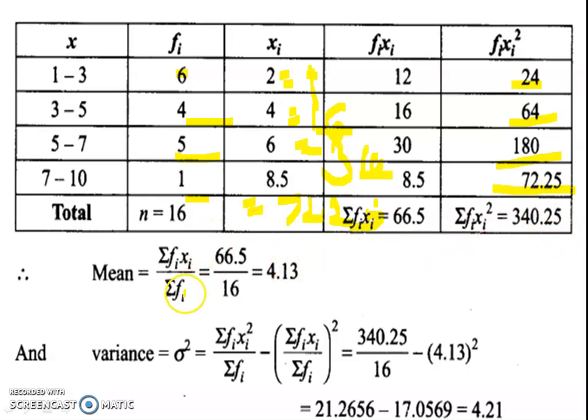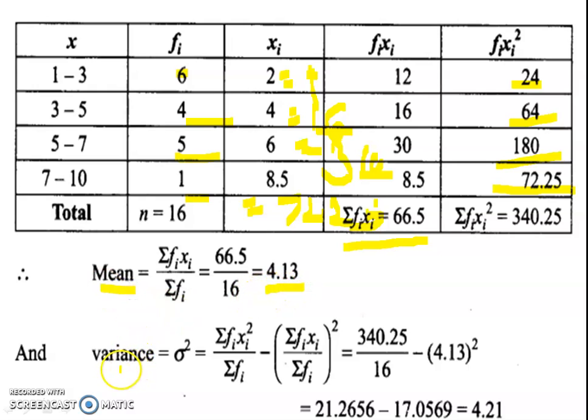So we need that, it is an important formula, that is mean. We always need it in variance and standard deviation. Mean is summation Fi xi upon summation Fi. 66.5 is our summation Fi xi, upon 16, that is summation Fi. So 66.5 divided by 16 is 4.13, which is our mean.